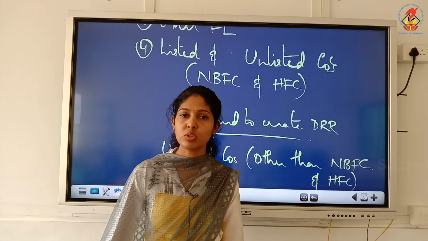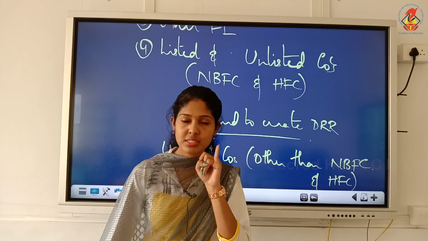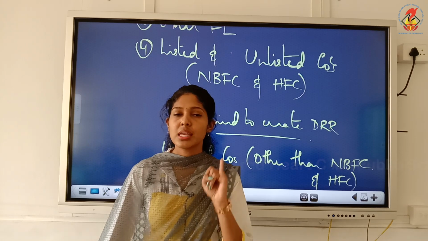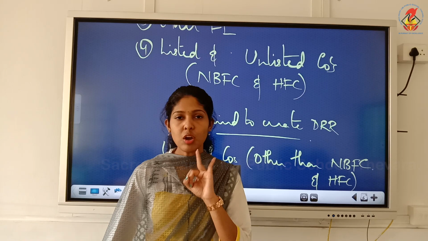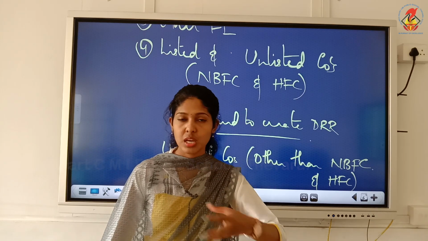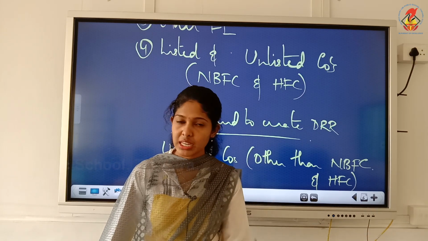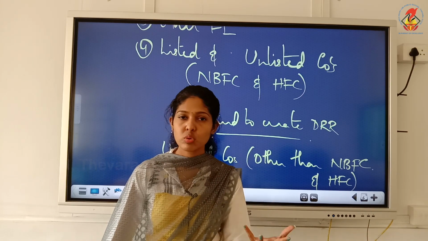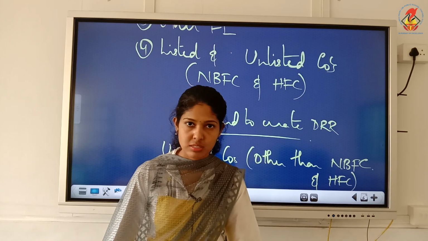You can write specified securities means securities of central government or state government, or as deposits with scheduled banks. That is also an investment. When you deposit your amount in your bank account, that is a kind of investment.